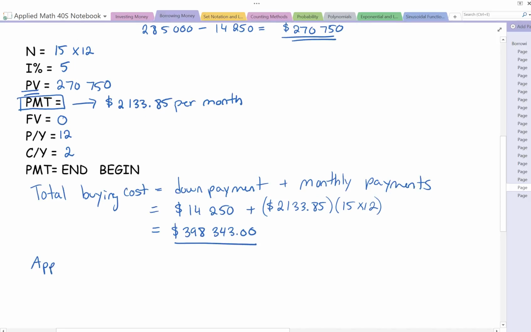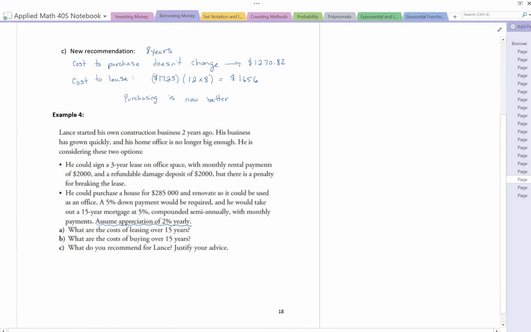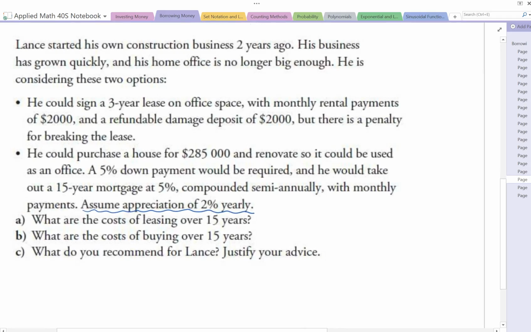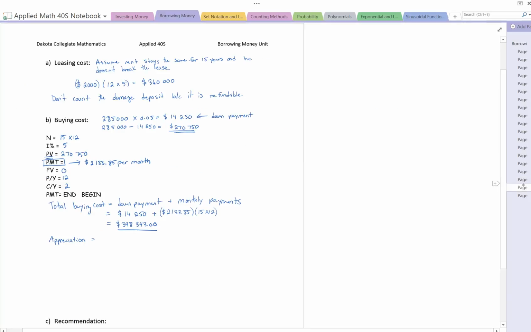And we learned that the appreciation cost means that the value of our house is going up, which is wonderful. So how many years is this appreciating for? Let's go back and have a look at how this was worded. It said, with monthly payments, assume appreciation of 2% yearly. So every year for the 15 years, the amount that this house is going to be worth is going to go up by 2% every year.